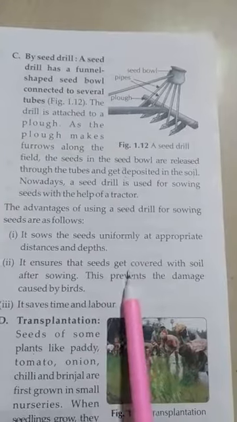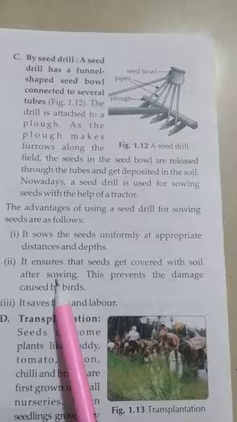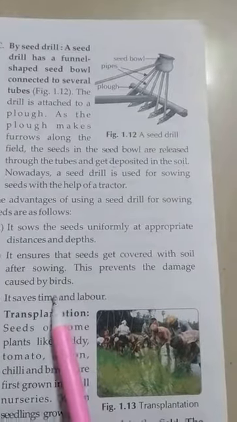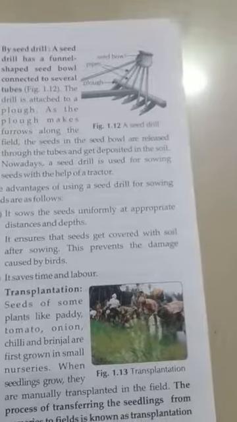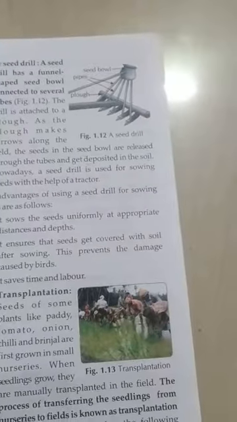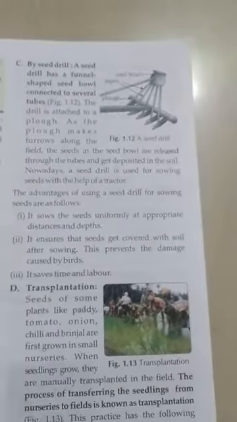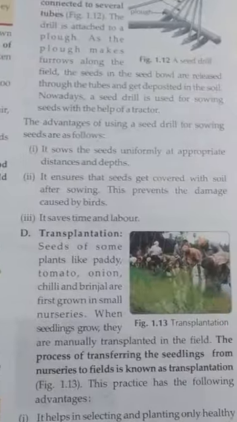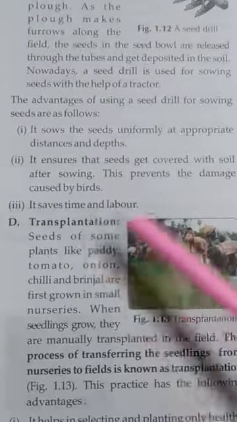Second, the seeds get covered with soil after sowing, and this prevents damage caused by birds, because the seeds will be deep inside the soil, so birds will not damage them. It saves time and labor, because in less time we can sow the seeds inside the soil.